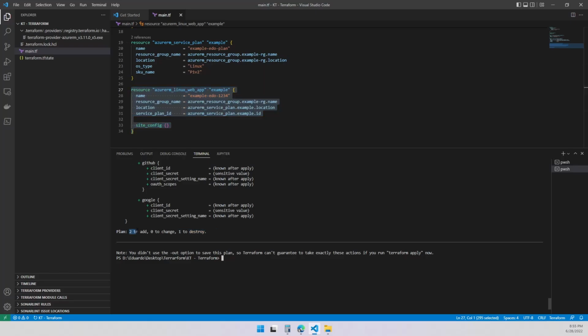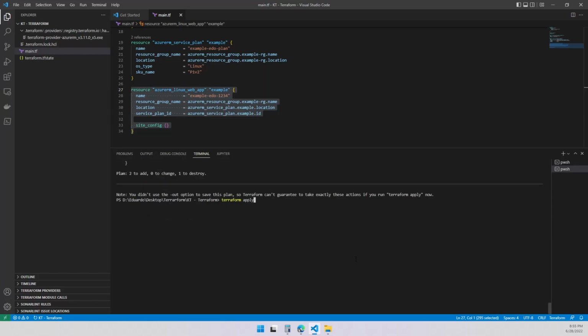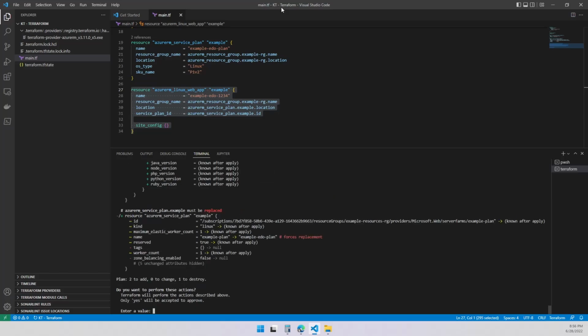That's what it says. I'm going to create two resources, of course, the app service and the app service plan. And I'm going to show you the app service we created before, because it doesn't match the name you wanted. And since we cannot rename it, that's the way we have to deal with it. Let's go ahead and apply. This time should be okay. And we're going to be able to see the creation of it. It's going to take around 2 or 3 minutes, so bear with me. Be patient. I don't want to pause the video so you can see the whole thing being created.